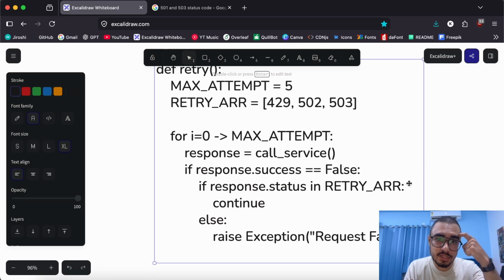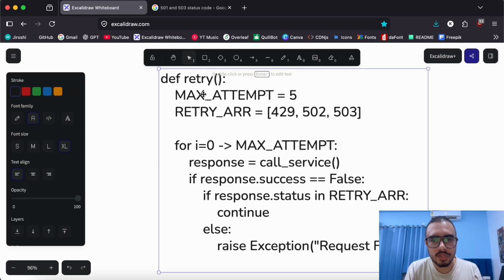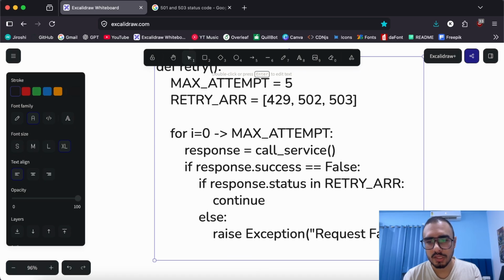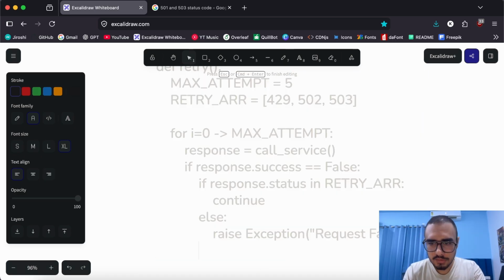So we have created this retry function, in which we have a max attempt, the amount of time we are going to retry. We have a retry array which contains all the status codes that we are going to look out for to retry. And then in the loop we are calling a service, checking if the response is successful or not. If it is not, we check the retry status. If it falls in this array, we continue, else we throw an exception. But what if the request succeeds? If that is the case, we simply return the response. That's it.